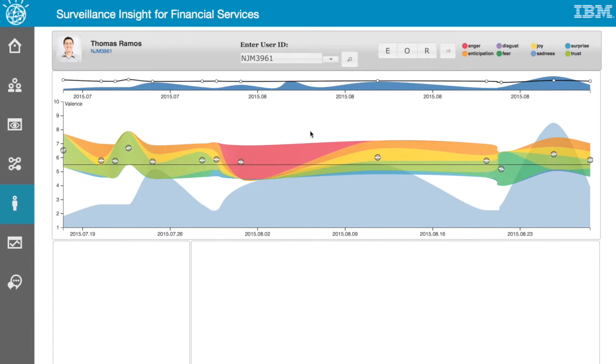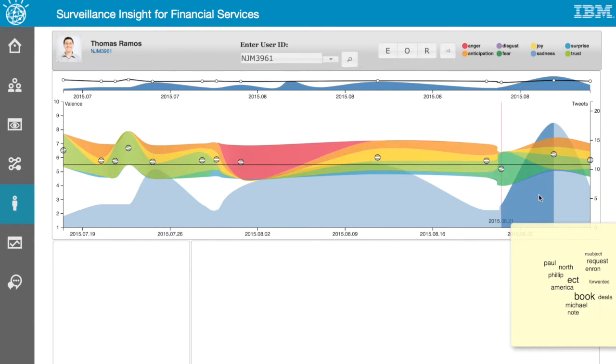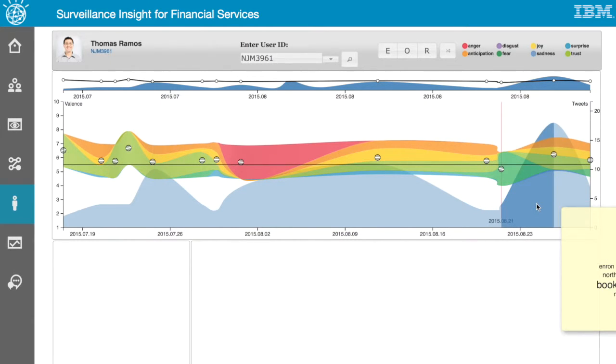At the top, we can see a timeline and overview of the volume that's been analyzed by the system. This represents the volume of communication data the individual sent across the time period. It looks as though there are points where there are large spikes in communication volume, followed by low periods. These gaps can easily be explained as to when perhaps the user was on vacation or out of office.